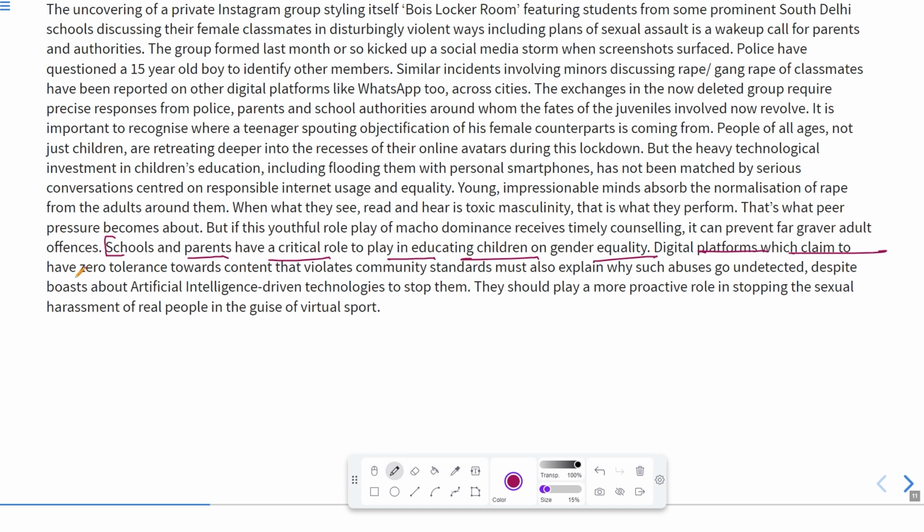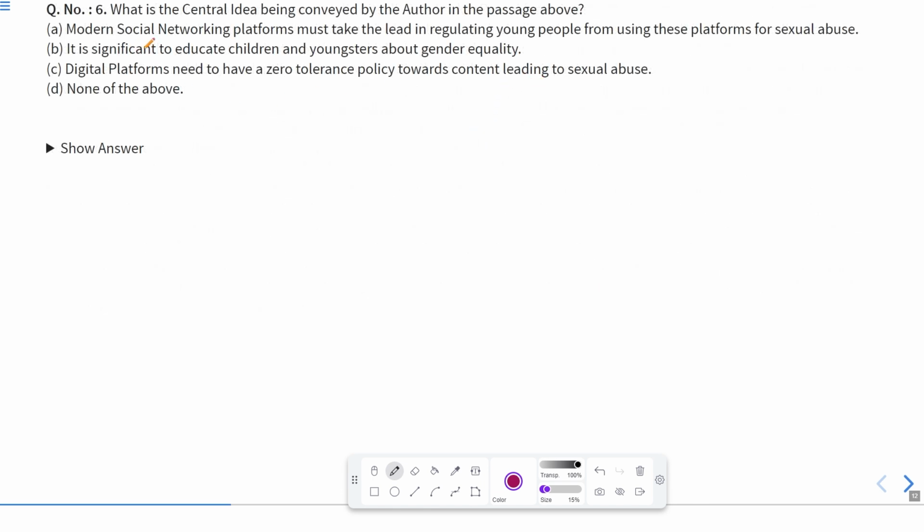Digital platforms which claim to have zero tolerance towards content that violates community standards must also explain why such abuses go undetected, despite boasts about artificial intelligence driven technologies to stop them. From these lines, we can observe that modern social networking platforms must take the lead in regulating young people from using these platforms for sexual abuse.